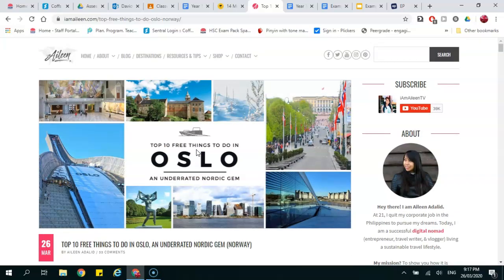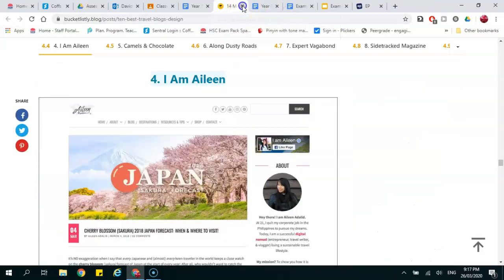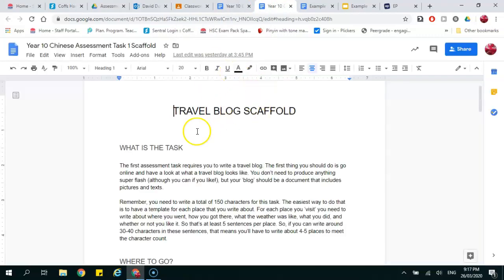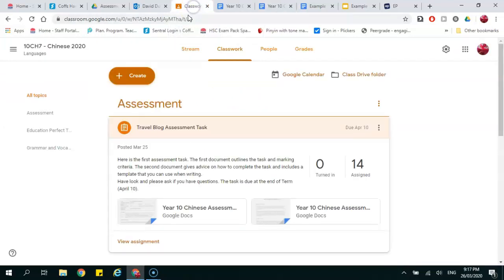So feel free to scroll through some of these for some more examples, but this is just one you could do. Right, so I'm going to close that now. All right, so I want to focus a bit now on what you have to write, okay? So this document that we're about to look at, the travel blog scaffold, if I just sit back very quickly to the Google Classroom, that's this document here. Okay, so it's there on the assignment.